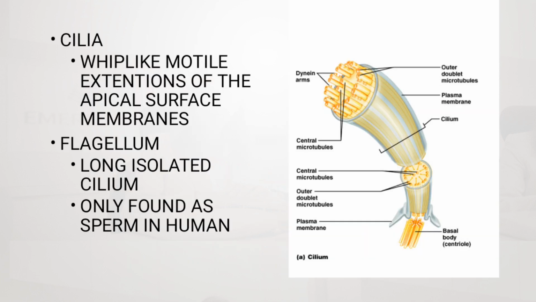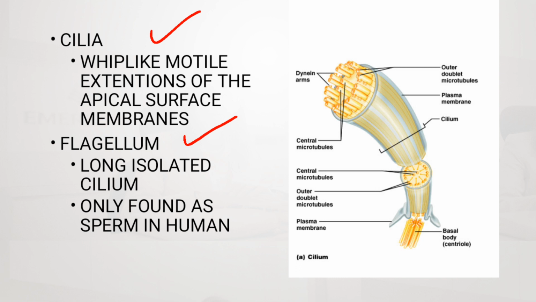If not the microvilli, they can also have cilia. Cilia are whip-like motile extensions of the apical surface membranes. Then they can also have flagella, or flagellum, which is a long isolated cilium only found as sperm in humans.